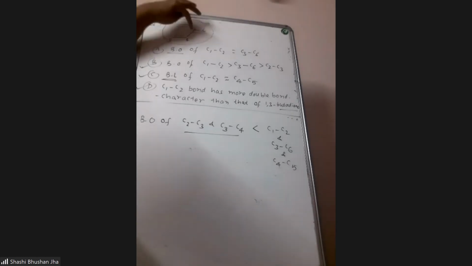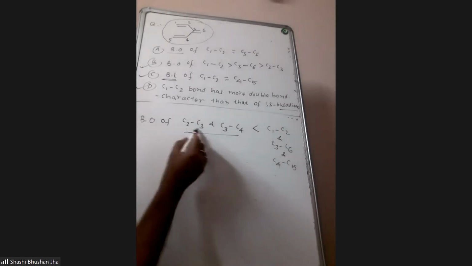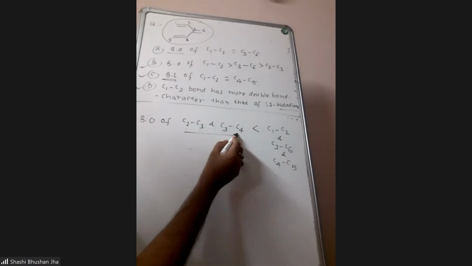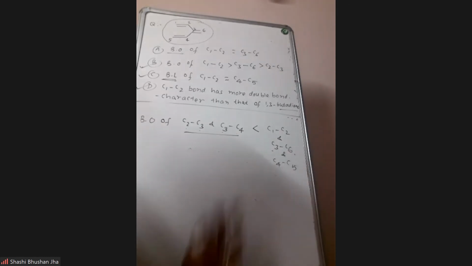So the C2-C3 bond order and C3-C4 bond order will always be less than C1-C2, C3-C6, and C4-C5.